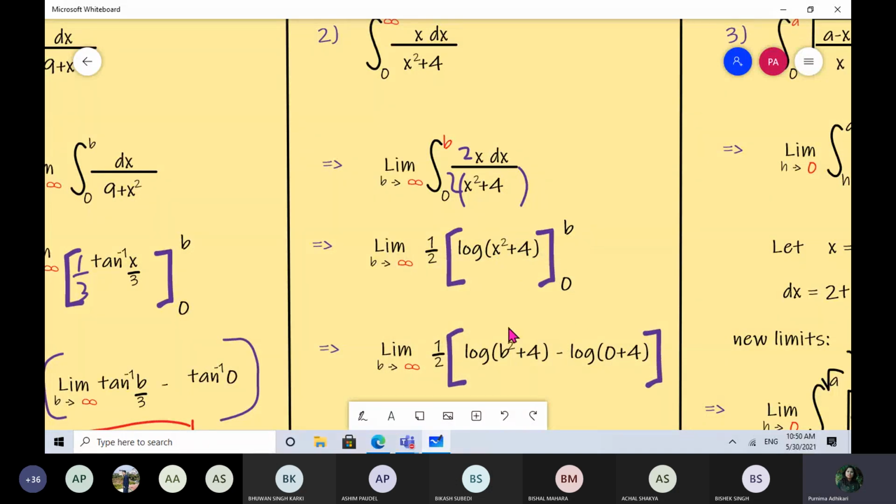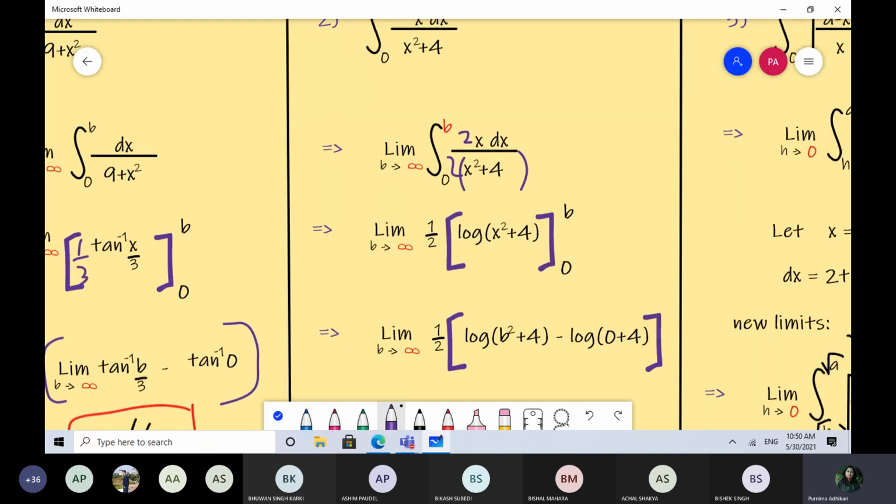Can you tell me what you are going to get from here when you replace your b by infinity? What is log of 0 plus 4? It's a constant. I know this second part; the second part is a constant. So let's observe this part. When you replace your b by infinity, what happens? What will be your result from here? Can anyone tell me? 0, ma'am. Does not exist. Infinity.